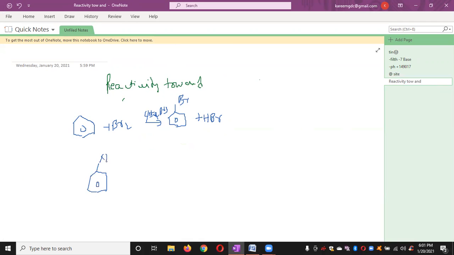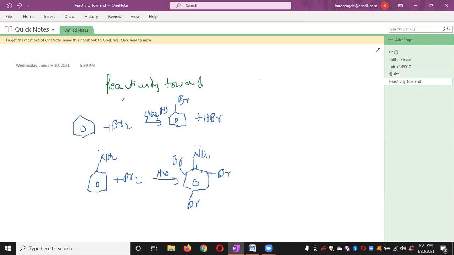aniline, which is more reactive, benzene or aniline? Aniline is more reactive. So what happens? Bromine in presence of water immediately, spontaneously undergoes multiple bromination, so we can say tribromination. Not one bromination, three brominations.